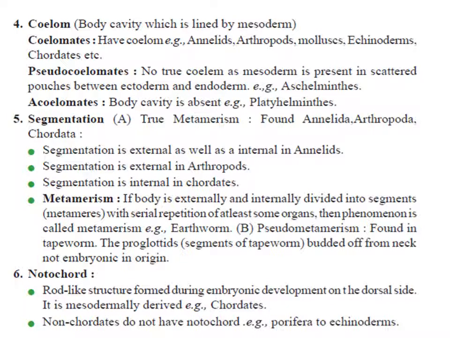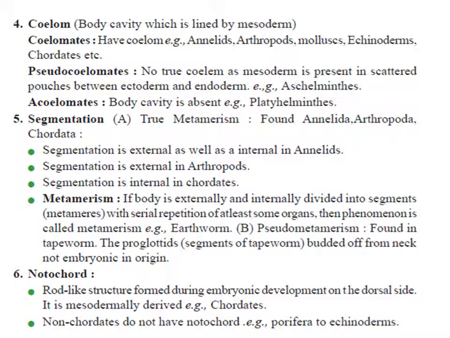Okay. Now the next basis of classification is the coelom. The coelom is an important criterion of classification, where there is a body cavity lined by mesoderm. If the coelom is present, then the organism is called coelomate. Annelids, arthropods, mollusks, echinoderms, chordates, all higher phyla are coelomate.